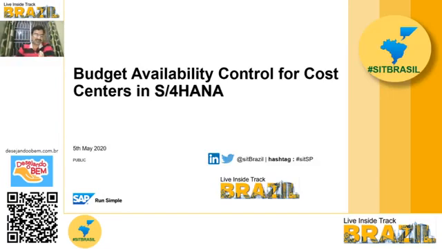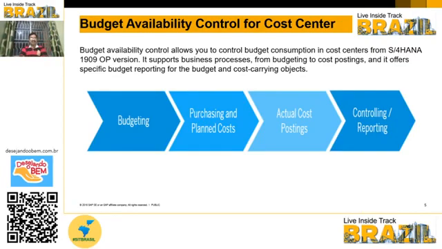Today's topic is budget availability control for cost centers in S4 HANA. The budget availability control is a new option in S4 HANA 1909. Other than cost centers, we have it for internal order, project and other objects, but cost center budget is a new concept introduced in the 1909 on-premise version. Of course, it is there in the earlier cloud versions also.